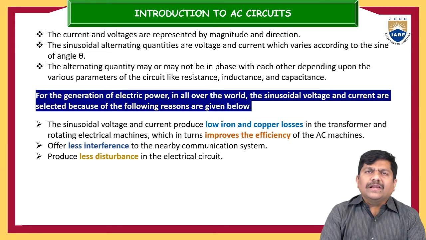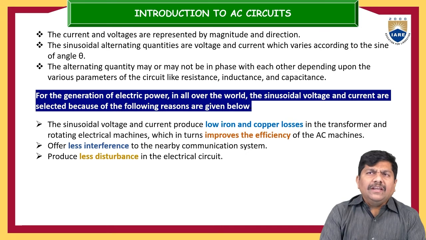So if the transformer is efficient enough, then we can change the voltage at higher efficiency. How can you improve the efficiency of any electrical device? By keeping the losses at a lower value. If the voltage applied to the transformer is sinusoidal, then the losses are relatively less, especially the constant losses. Those are the iron and copper losses. Iron loss is a constant loss, copper loss is a variable loss. These losses you can keep at a lower level.